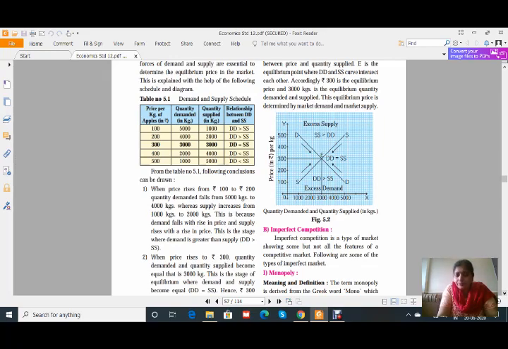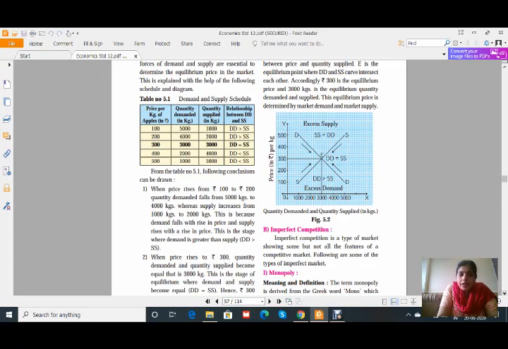In that case, you have to show the demand and supply curves in one diagram only, and E is the equilibrium point where DD is equal to SS, and this is the price of the commodity charged in perfect competition.